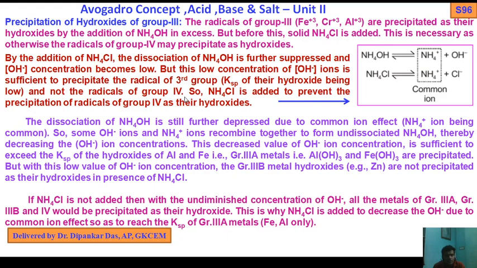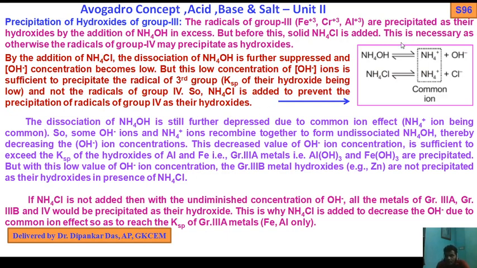So NH4Cl is added to prevent the precipitation of radicals of group 4 as their hydroxides. Again I tell you, by the addition of ammonium chloride, the dissociation of ammonium hydroxide is further suppressed. Due to the common ion, what will happen? The dissociation of ammonium hydroxide decreases because the equilibrium wants to shift towards the left-hand side. The OH- concentration is low, but this low concentration of OH- ions is sufficient to exceed the Ksp value of the third group, and not the radicals of group 4.